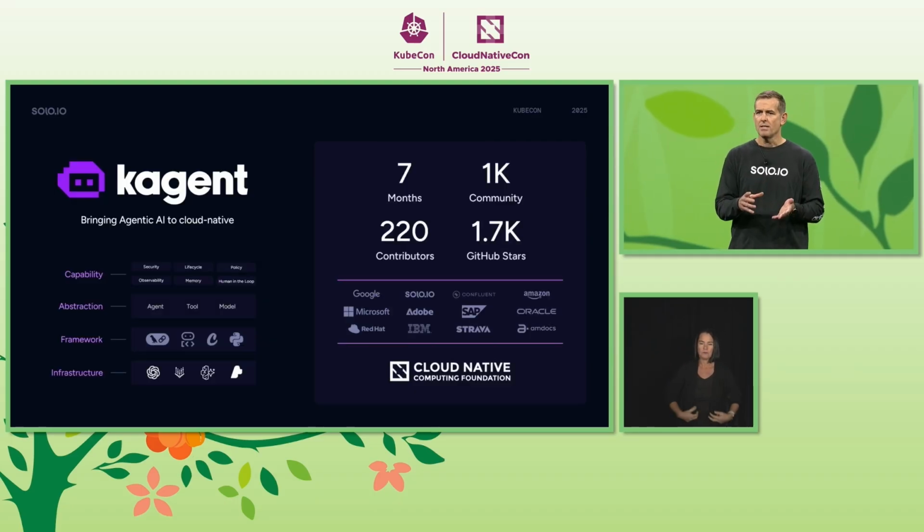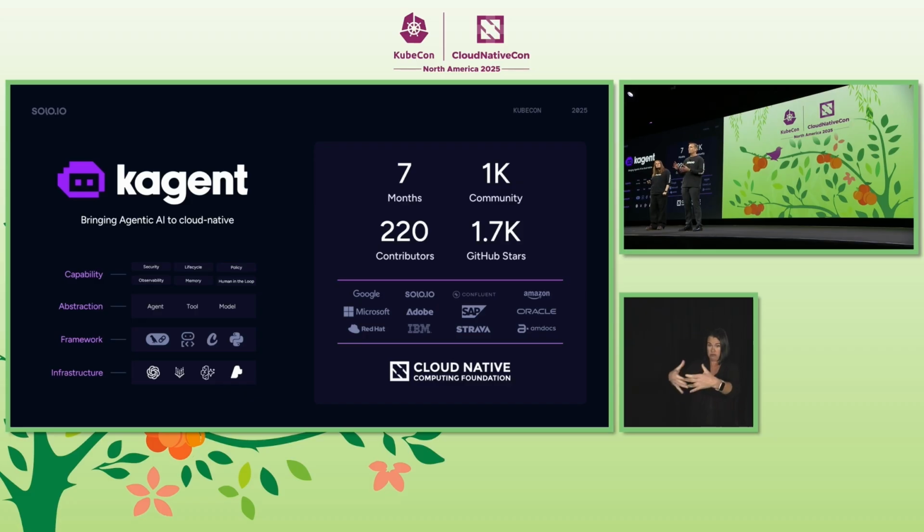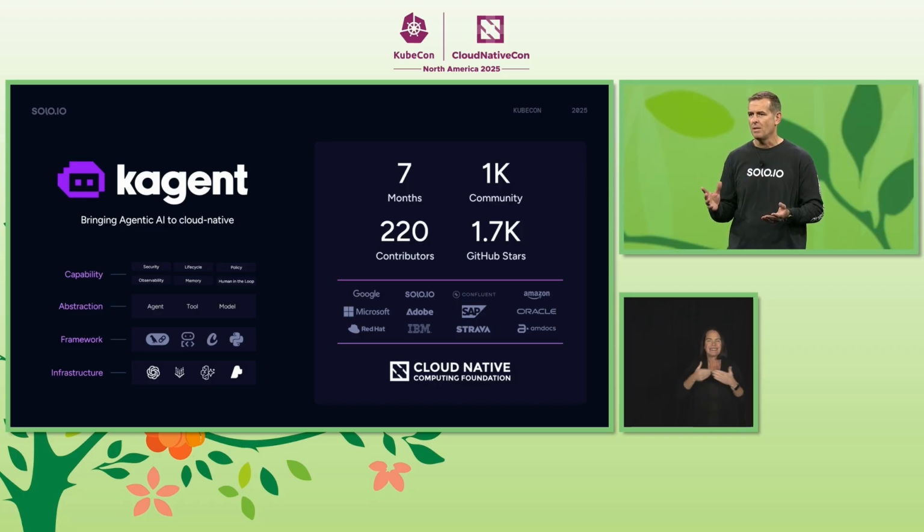To help with this, at KubeCon London, we donated the kagent project to the CNCF, and that community has grown at an incredible rate. Kagent extends Kubernetes to turn tools and agents into first-class workloads on the platform, where I can secure, observe, and get end-to-end observability for those agents and tools, regardless of the agentic framework or the environment that I'm running in.